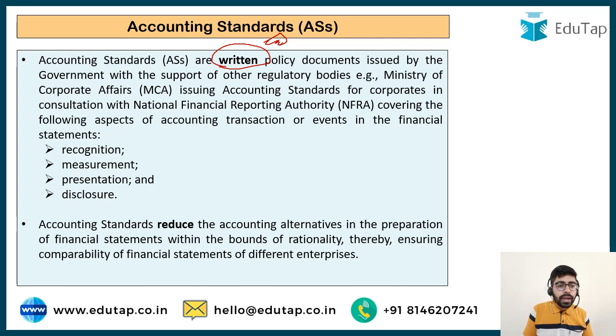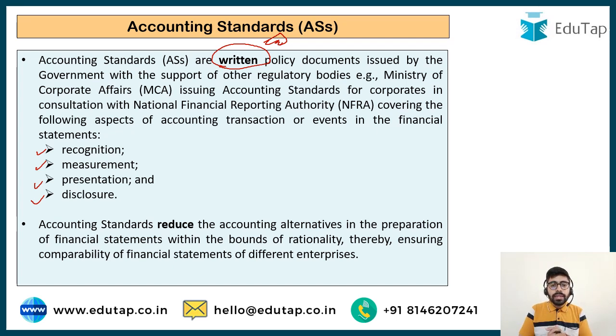They cover the recognition aspect: when you have to recognize a transaction, which transaction has to be recorded in the books and which should not be recorded. There is a measurement aspect: at what value do we record the transaction. There is a presentation and disclosure aspect: how do you present this information in the form of financial statements, and what disclosures have to be made in the financial statements.